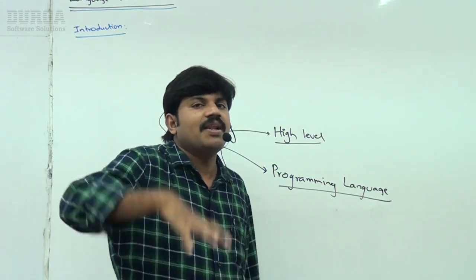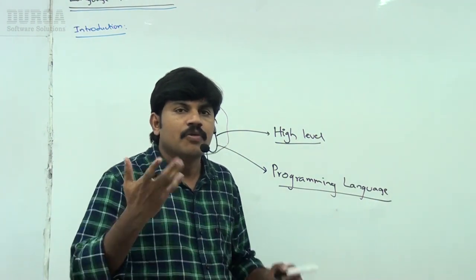Remember, low level activities: being a programmer, we are not required to worry.